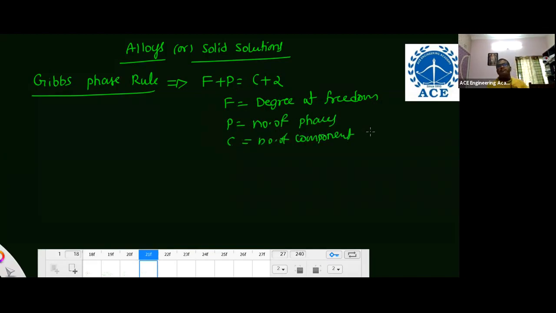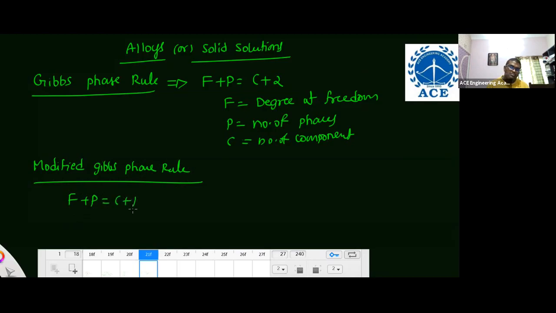Okay, now, this is not applicable for alloys. What is applicable? The modified Gibbs phase rule. Because for alloys, pressure is not changing, F plus P is equal to C plus 1. For your exam point of view, remember this formula. That is for mechanical people. For them, it is important. Just remember the formula.